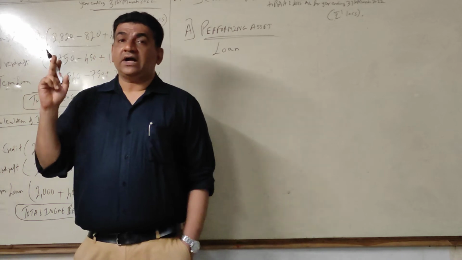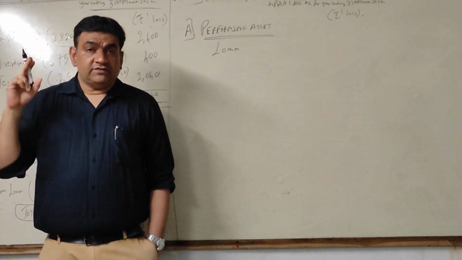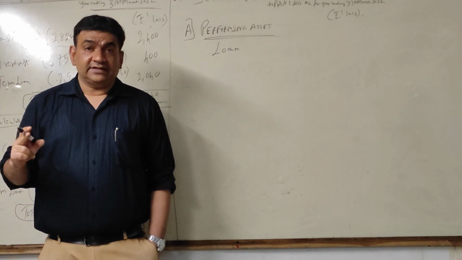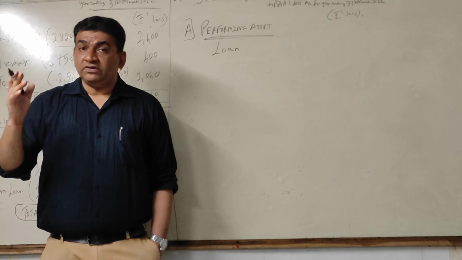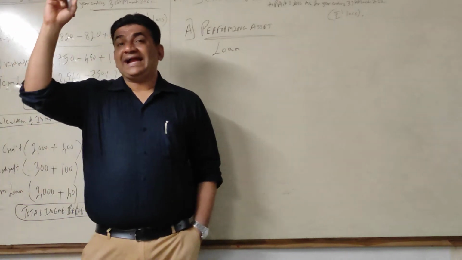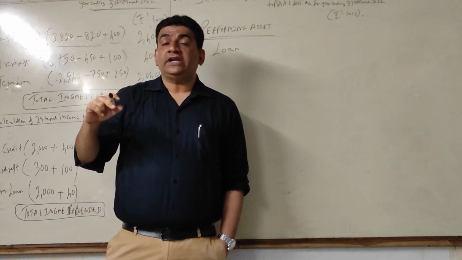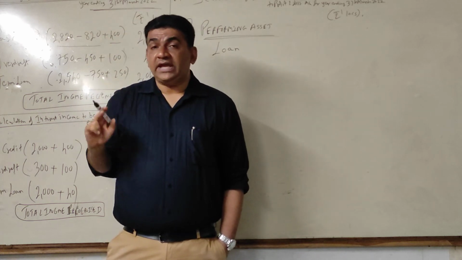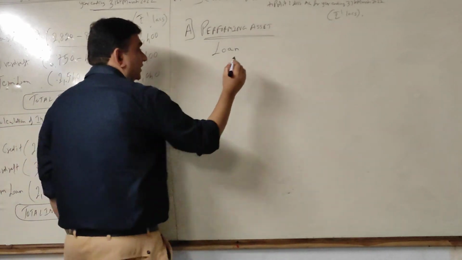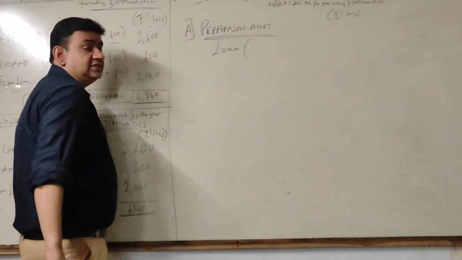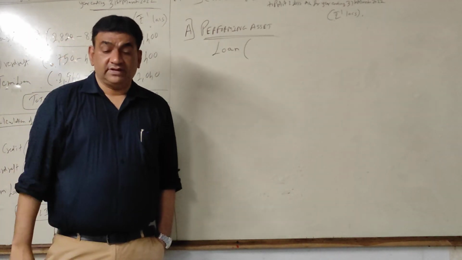When I say accrual basis, only that income which belongs to the current year will be considered. Now when I say something is receivable on the first day of the year, that is my last year's outstanding. It is not an income for the current year. Okay? So now guys listen, understand this bracket. Again we'll put it in brackets only. What I will do first is, I will take income which is actually received.